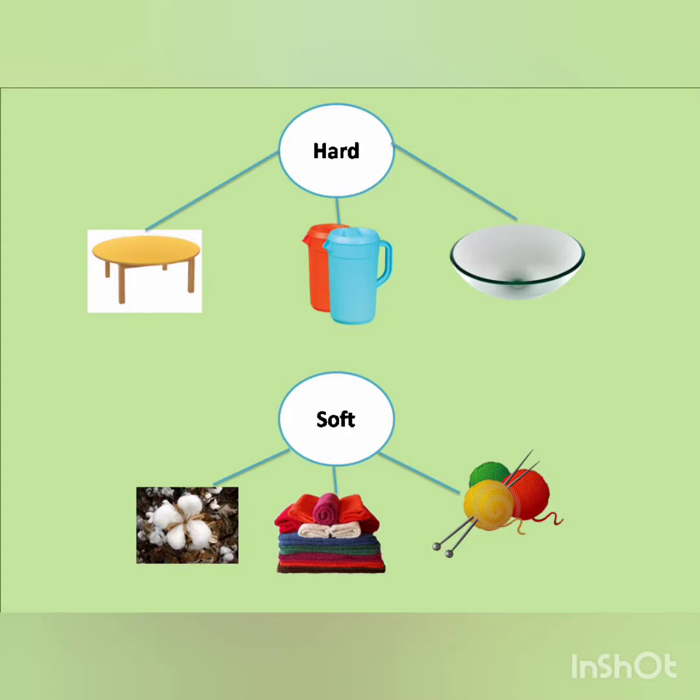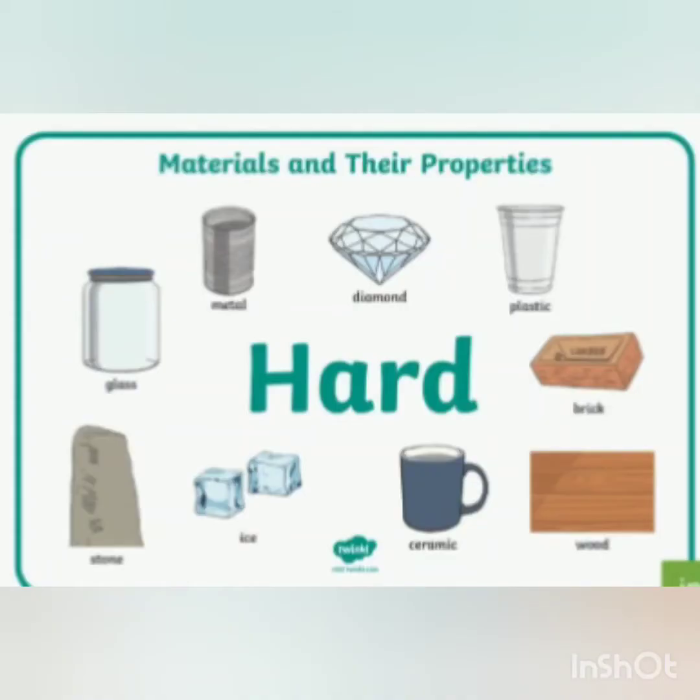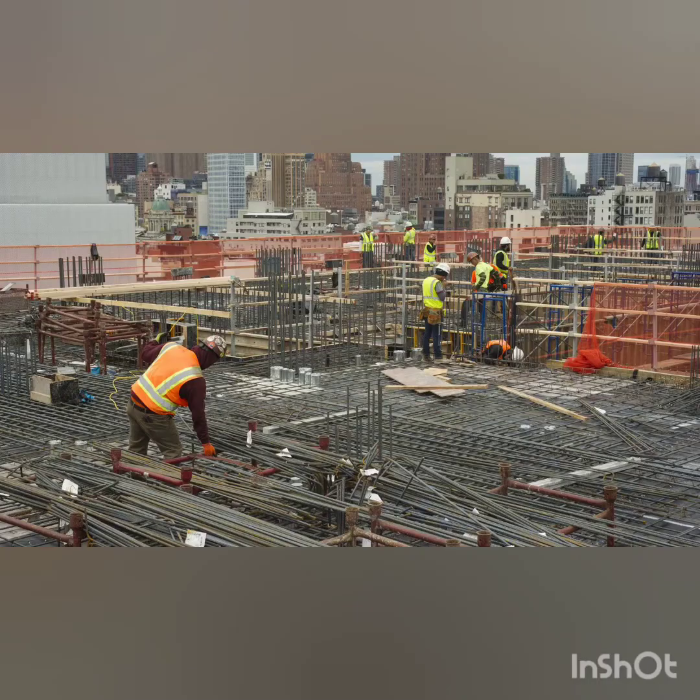All the materials can be divided into two groups on the basis of their hardness or softness. First one is hard and soft materials. Hard materials are used in jobs such as construction work. These materials are used for high pressure jobs which may use a lot of force.